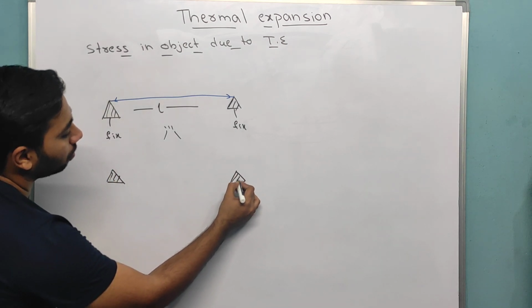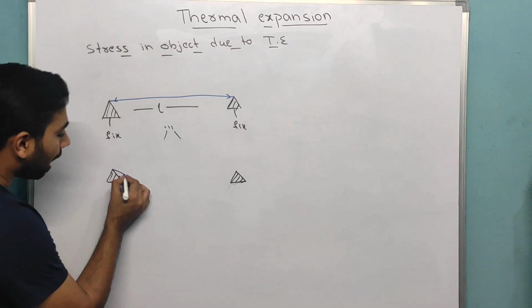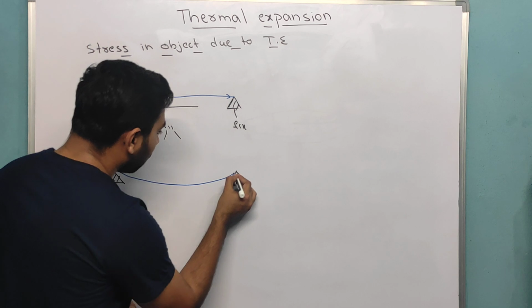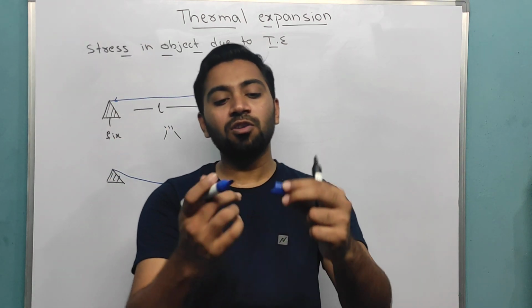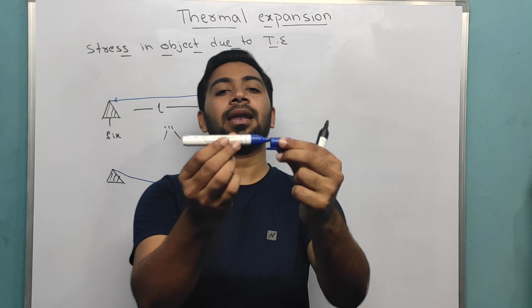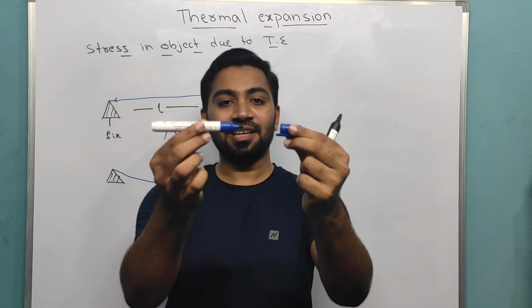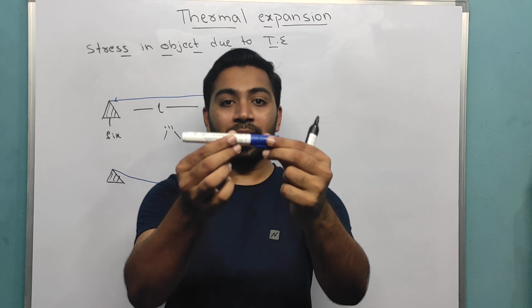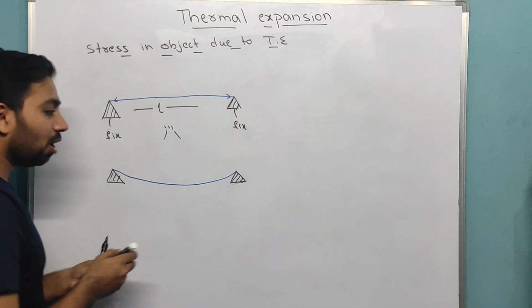Now, molecules will start bending like this, because it is fixed. If it is not fixed, then the wire will expand like this. But it is fixed, so it is bending like this, or you can say there is a force acting. Okay, now this will happen.